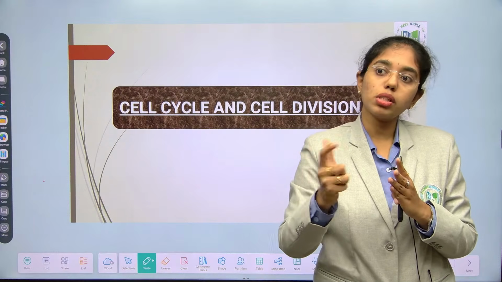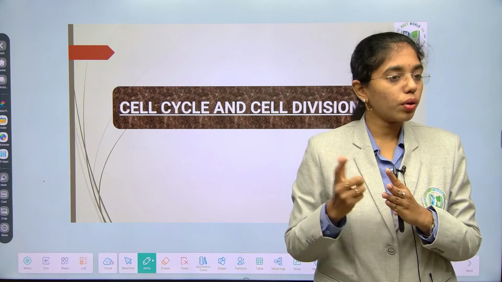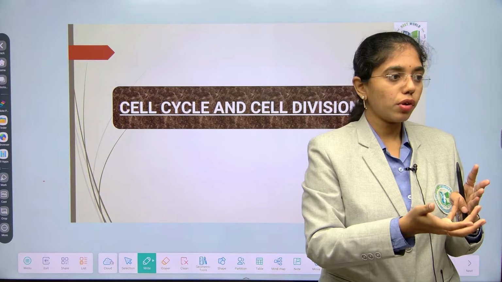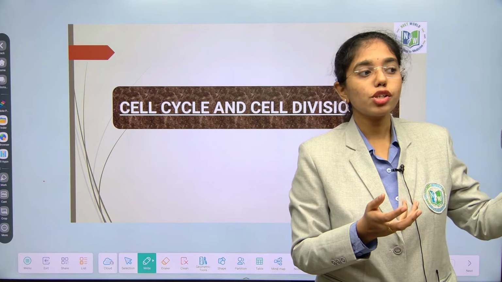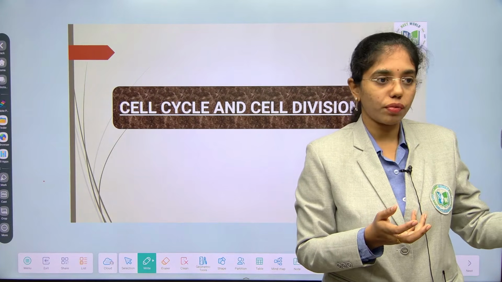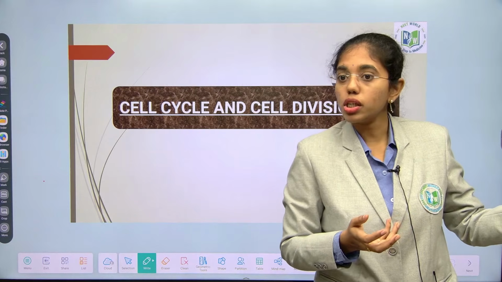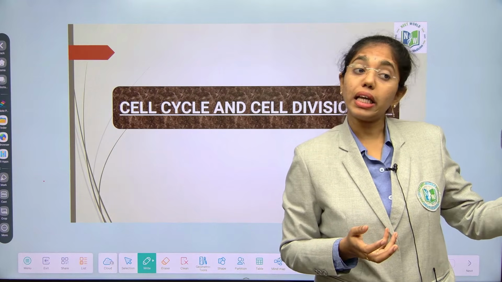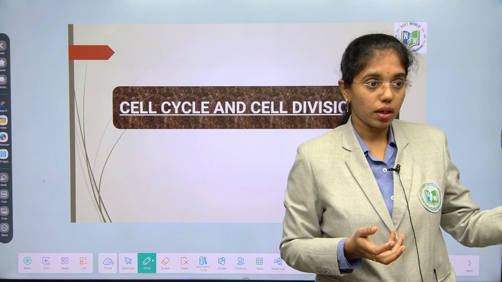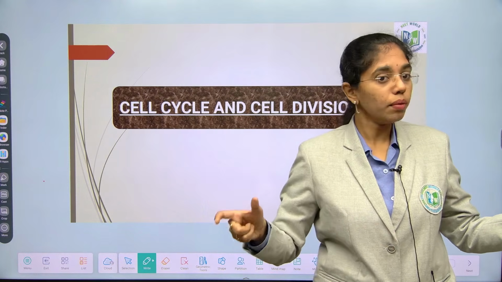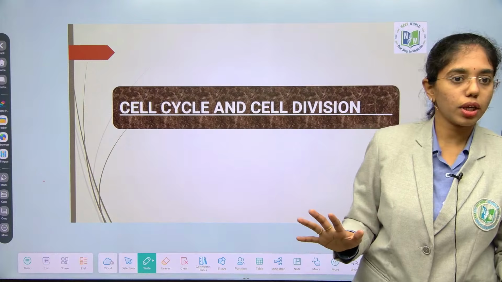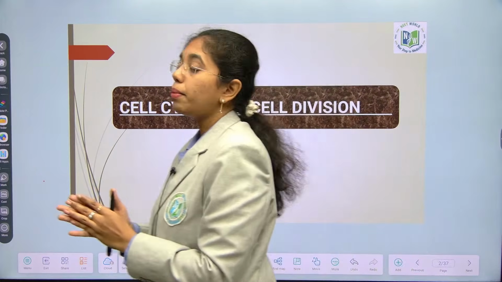Both the organelles, chloroplast and mitochondria, will synthesize ATP. If you look into the Calvin cycle, C4 cycle and all, though chloroplast is not addressed as the powerhouse of the cell, it is known as the kitchen of the cell because it is providing food, but then ATP is synthesized here as well. Energy is synthesized here as well, even in mitochondria. Fine, right? Understood about this? Yeah. And then about the nucleus.